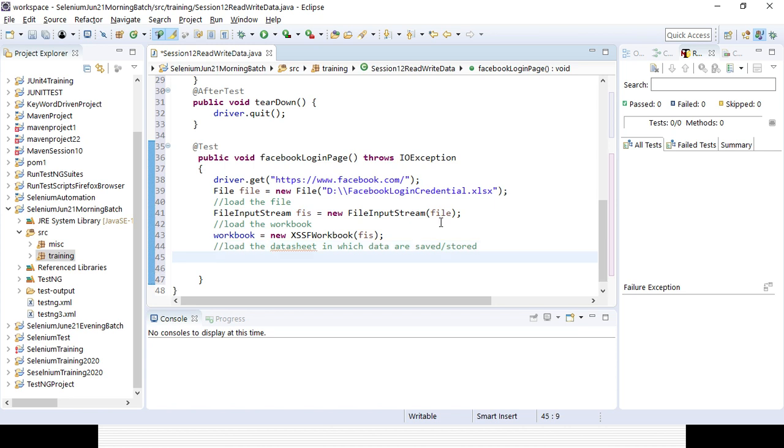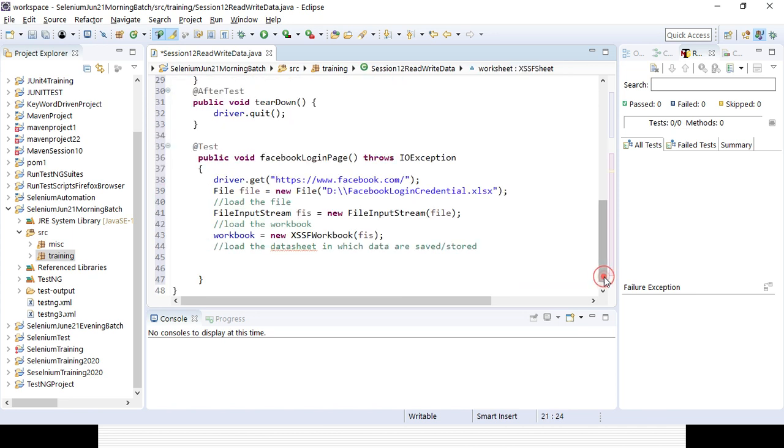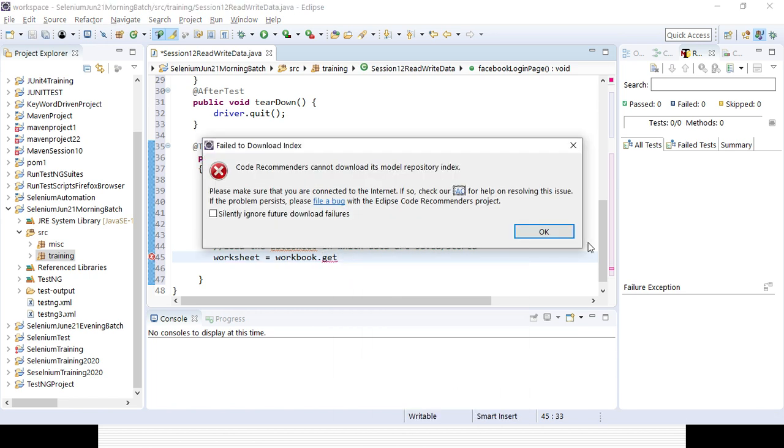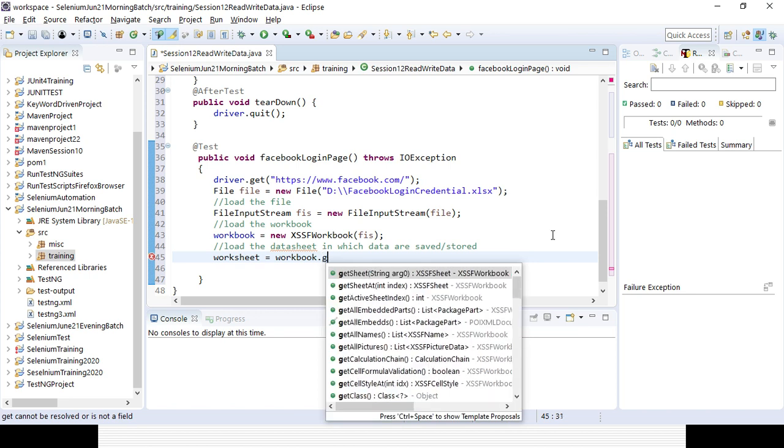For that we have created a global variable called worksheet, so I will be using that one. How can I do that? I will be going to the workbook variable and then getSheetAt. That is an important method, so I will be using getSheetAt.